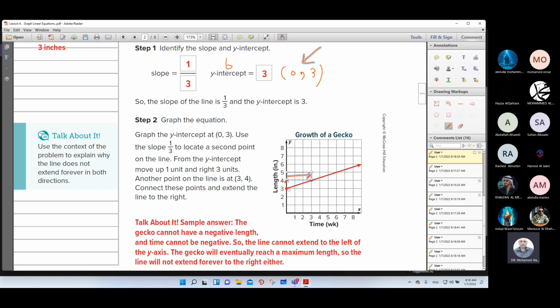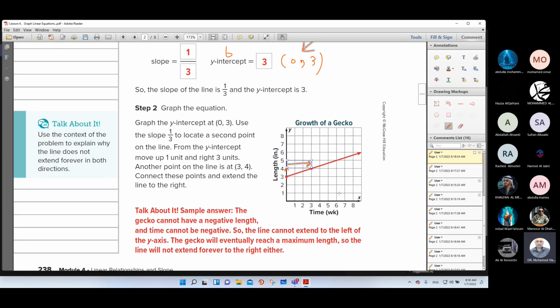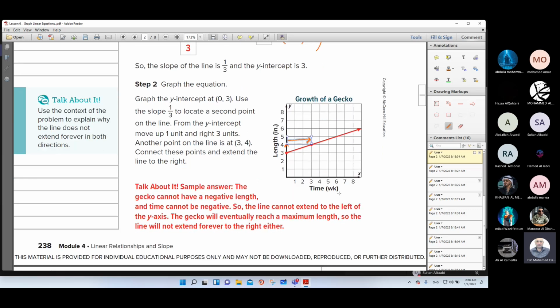Then match between the 2 points. You will get the linear. So what's the meaning of this linear?